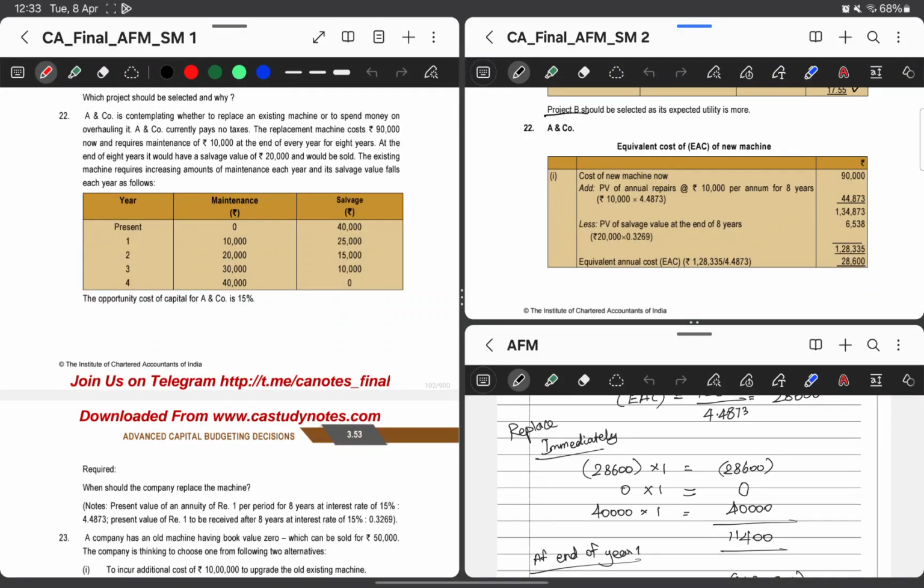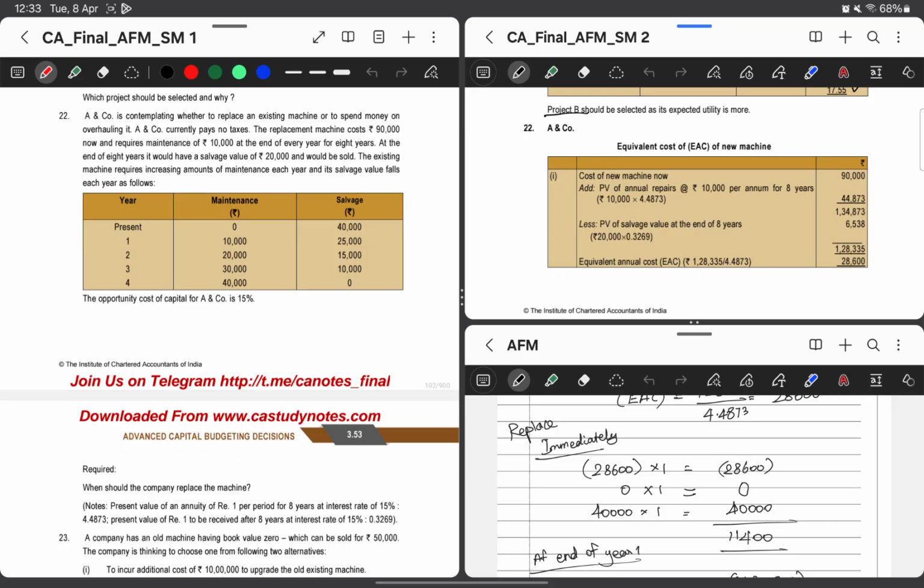ICAI students, let's revise CA Final AFM Advanced Capital Budgeting Decisions. Practical question 22. A&Co is contemplating whether to replace an existing machine or to spend money on overhauling it. Overhauling is nothing but repairing. A&Co currently pays no taxes.